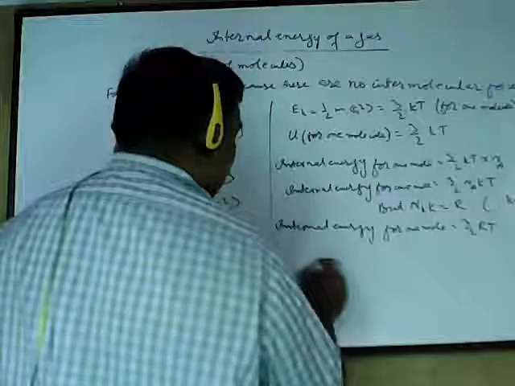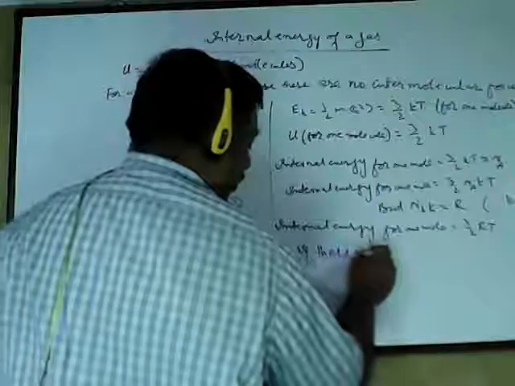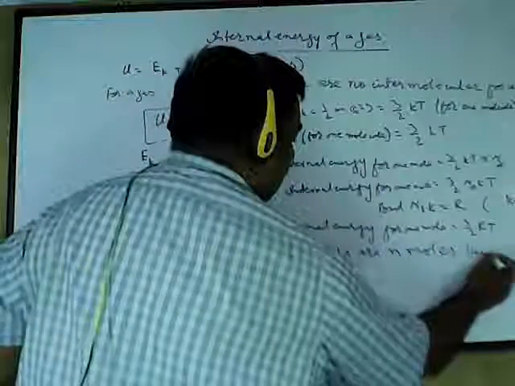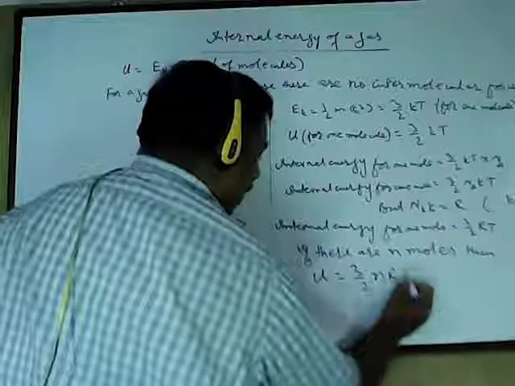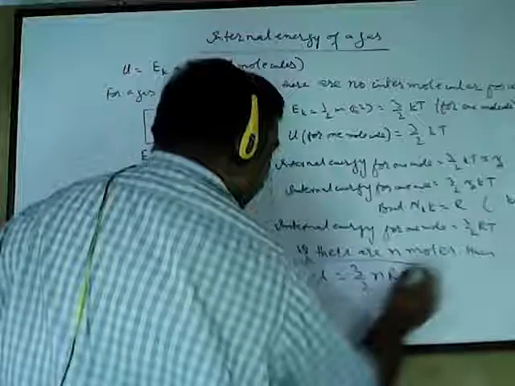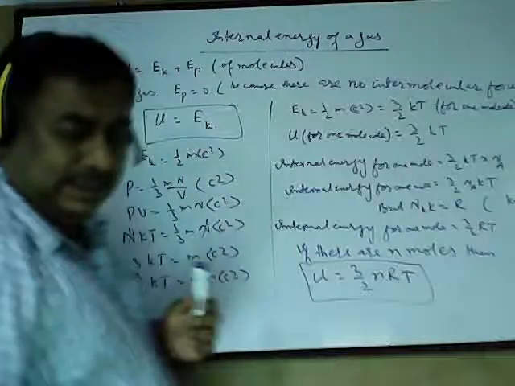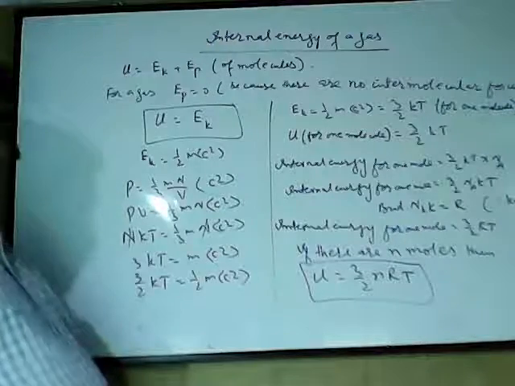So if there are n moles, then internal energy is U is equal to 3 upon 2 nRT. So this is the formula for finding the internal energy of the gas, where n is number of moles, R is molar gas constant, and T is the temperature.